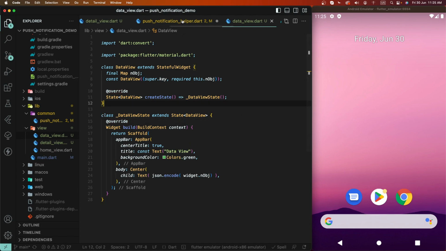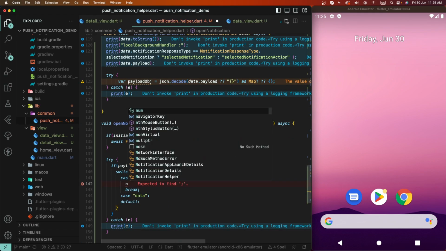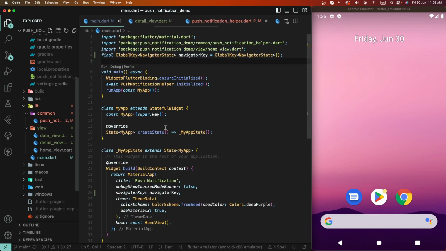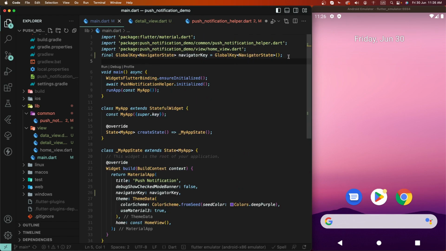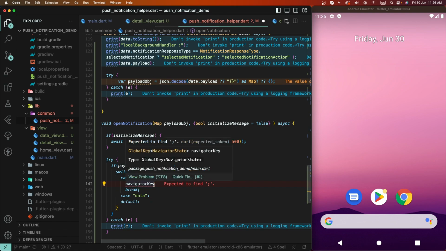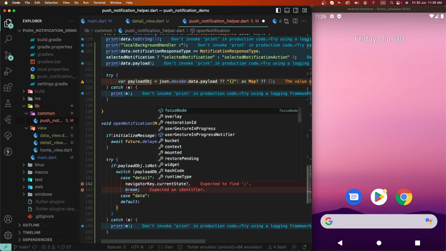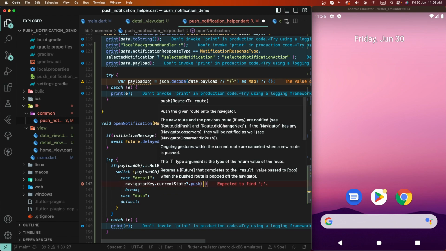Need to set. Now we need to configure this UI. We need to first of all find out the navigation key. We need to use this key because we need to not access the direct context on this helper class. That's why I need to declare here the global navigation key, and we need to use the navigation key here, and we need to get the current state question marks optional, and we need to push the here screen.